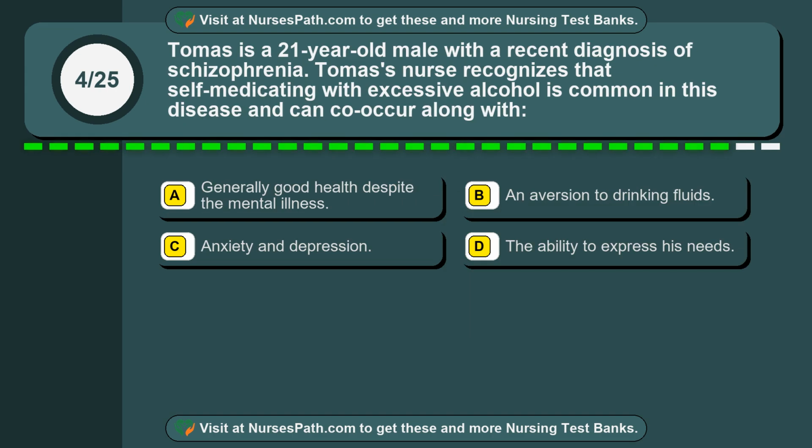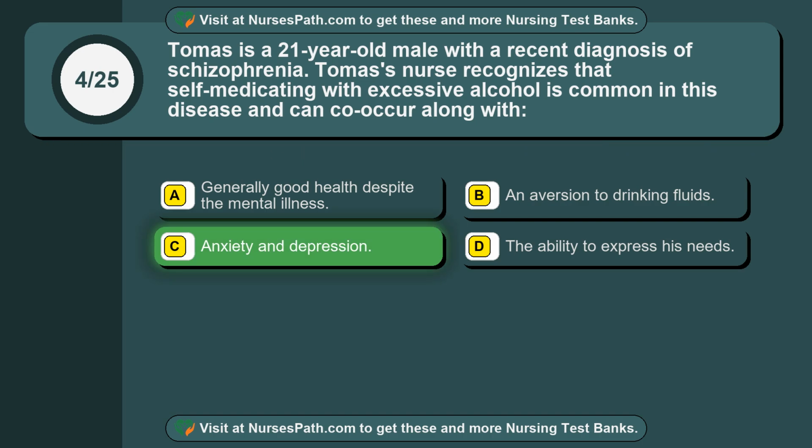Question 4. Tomasz is a 21-year-old male with a recent diagnosis of schizophrenia. Tomasz's nurse recognizes that self-medicating with excessive alcohol is common in this disease and can co-occur along with Option A. Generally good health despite the mental illness. Option B. An aversion to drinking fluids. Option C. Anxiety and depression. Option D. The ability to express his needs. The correct answer is option C.